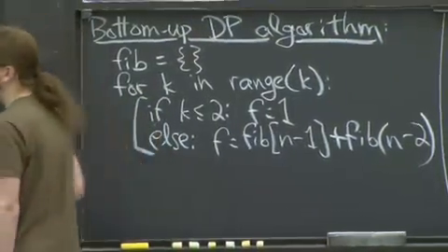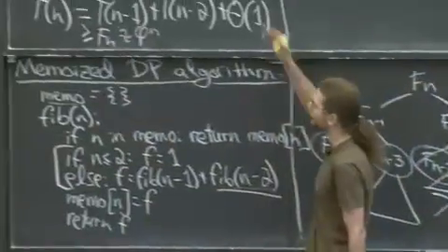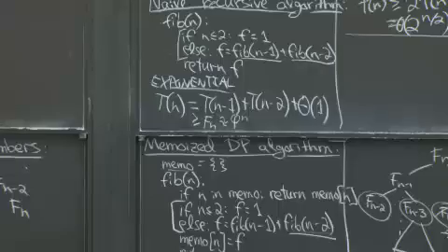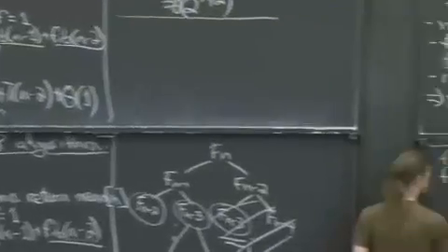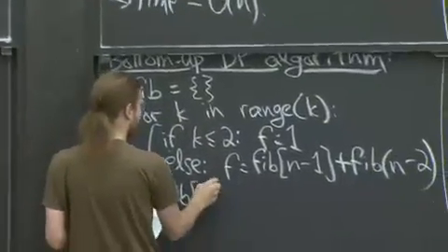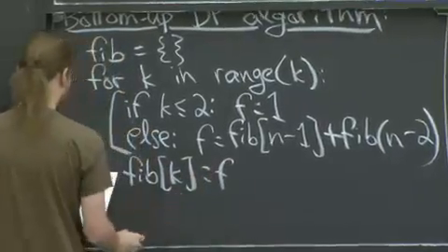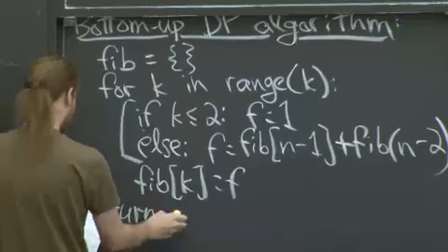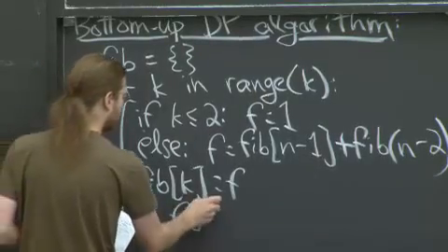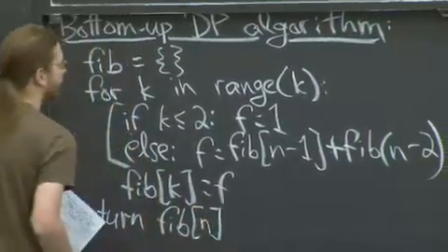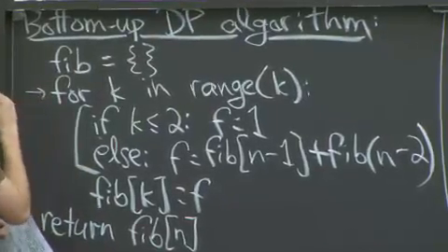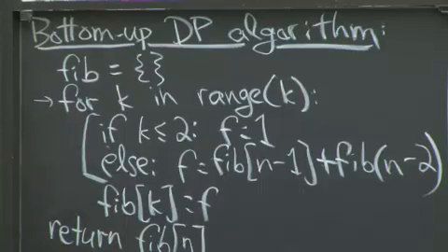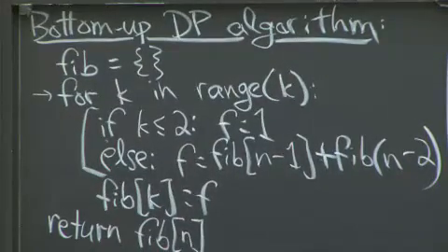This code is exactly the same as this code and as that code, except I replaced n by k, just because I need a couple of different n values here, or I want to iterate over n values. And then there's this stuff around that code, which is just formulaic. A little bit of thought goes into this for loop, but that's it. This does exactly the same thing as the memoized algorithm.